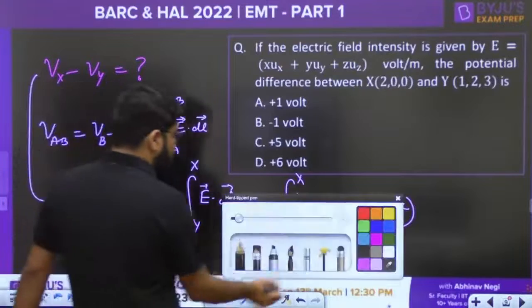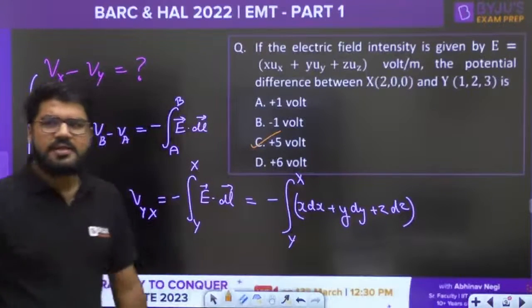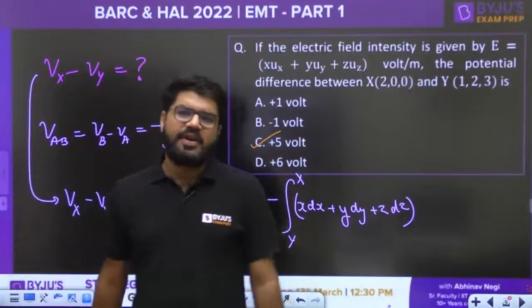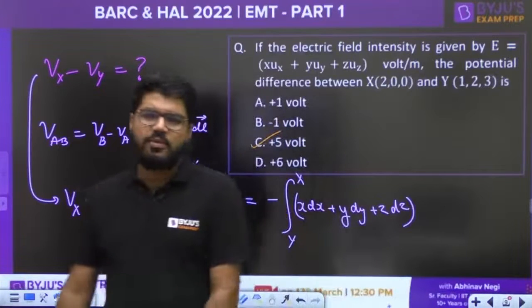The correct answer is option number C, that is the 5 volt. Okay guys, everyone? Correct guys, 5 volt is the very correct answer. Moving ahead to the next question.